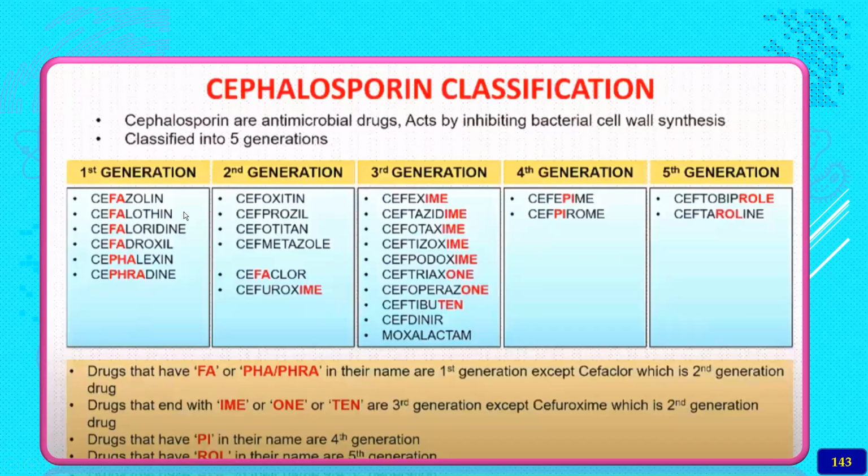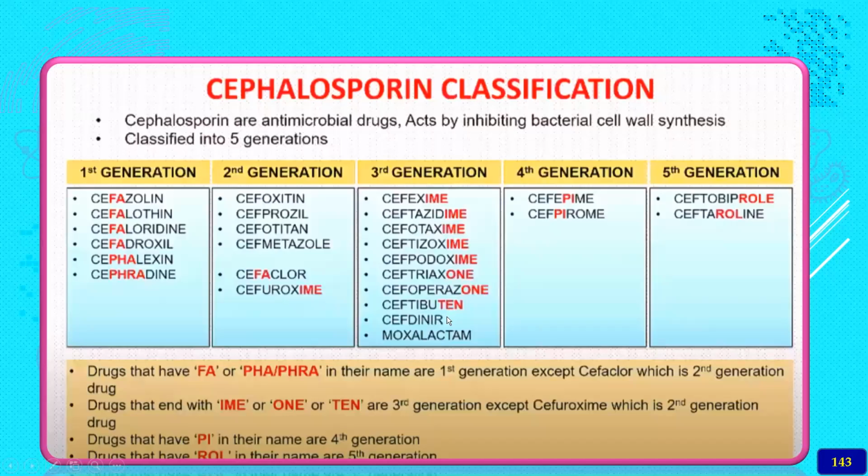Here it is not so easy to remember. Cefoxitin, then cefaclor, the chlor is also second generation. Whereas the third generation drugs always end with IME.